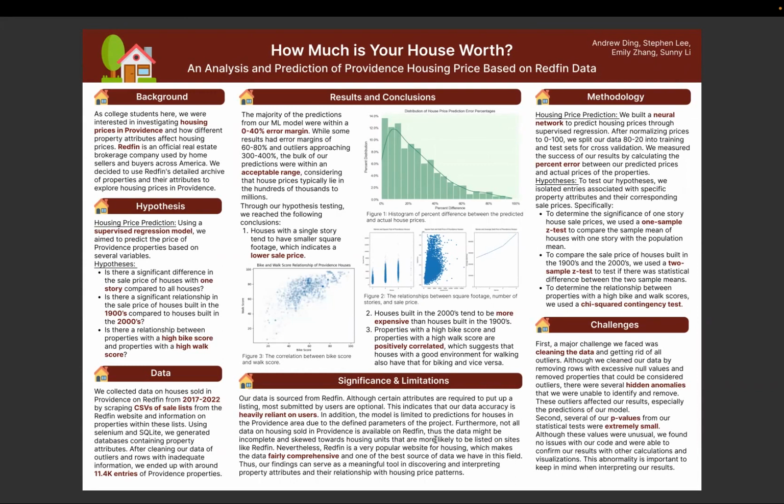We also face several limitations. First, our data is sourced from Redfin. Although certain attributes are required to put up a listing, most attributes submitted by users are actually optional. This indicates that our data accuracy is heavily reliant on users. In addition, the model is limited to predictions for houses in the Providence area due to the defined parameters of the project. Furthermore, not all data on housing sold in Providence is available on Redfin.